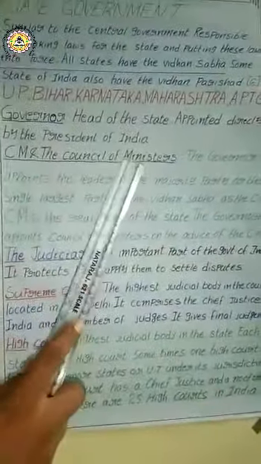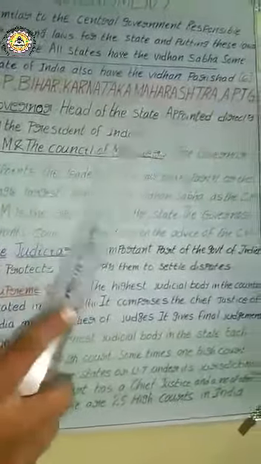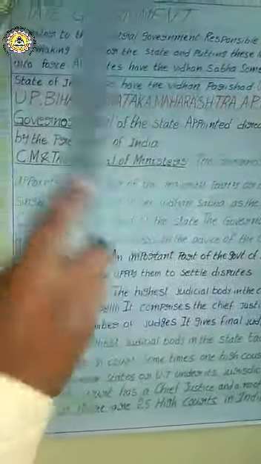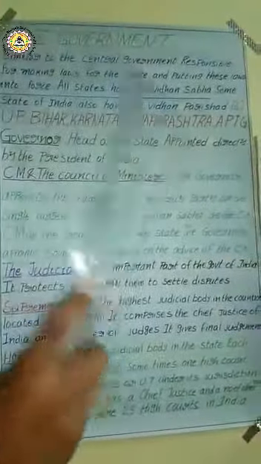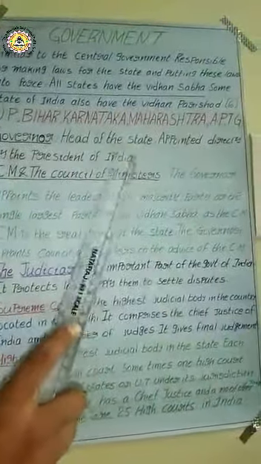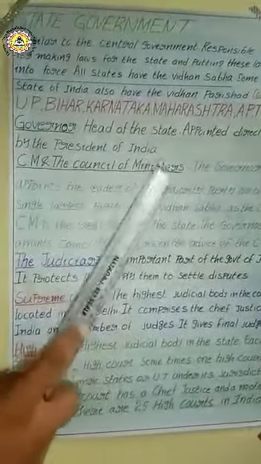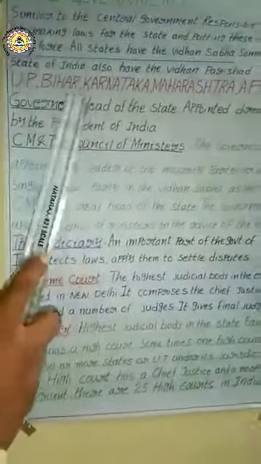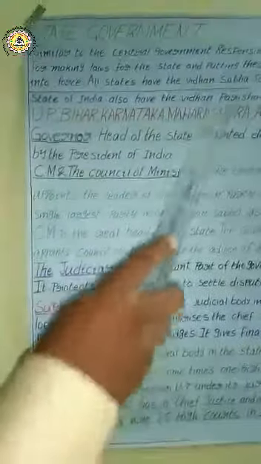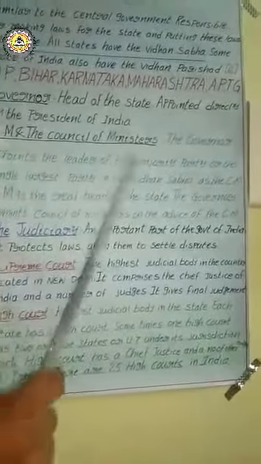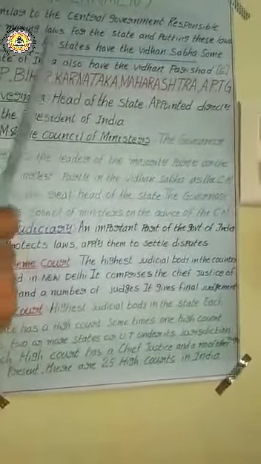So legislative assembly exists in all the 28 states, but the legislative council, also known as Vidhana Parishad, exists only in 6 states in our country India. The legislative assembly in every state is similar to the lower house, or Lok Sabha, in the central government. The Vidhana Parishad or legislative council in 6 states is similar to the Rajya Sabha in the central government. So the state government is completely similar to the central government in this way.